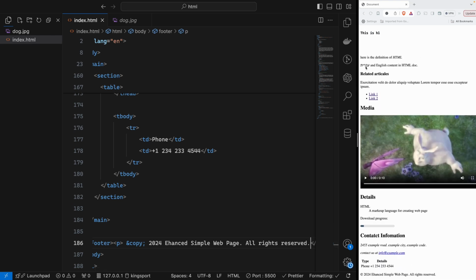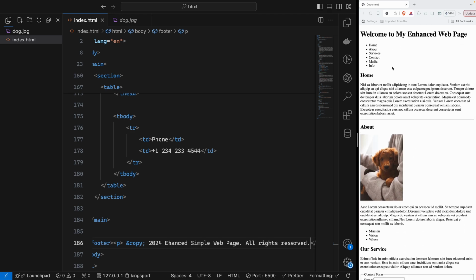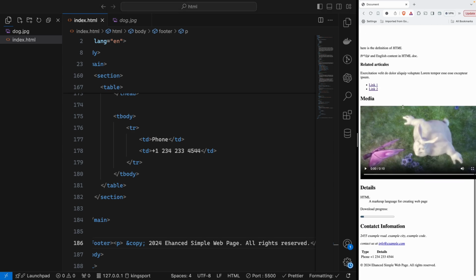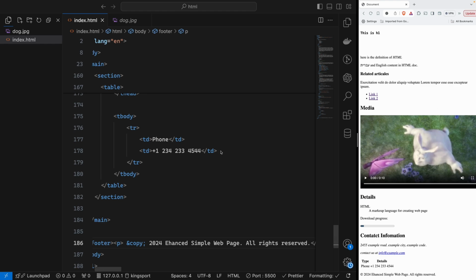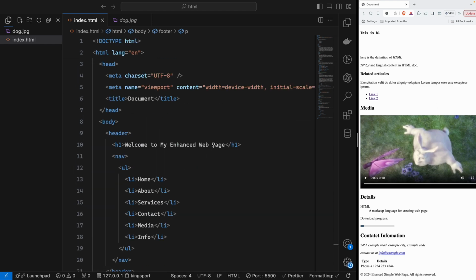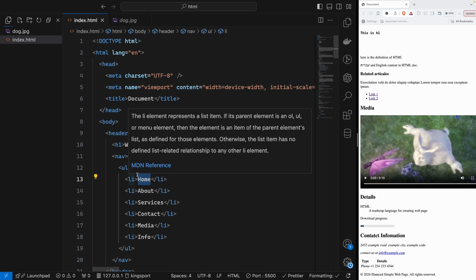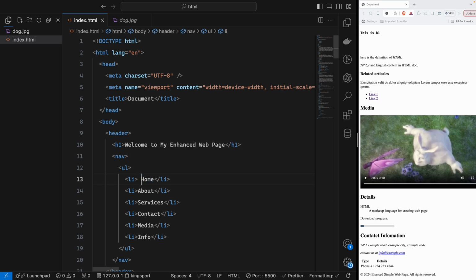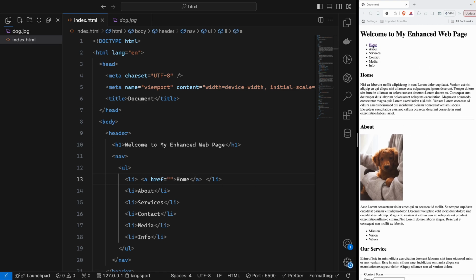So when we go to the top and click here, we want to go to each section. So how can we do that? In HTML, we have the A tag, which can represent a link inside the page or outside the page. So I will create an A link here as well. Inside A, I will move the home between the A tag, so this becomes a clickable A tag.